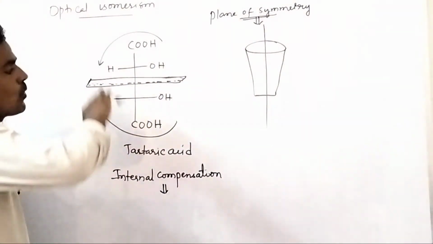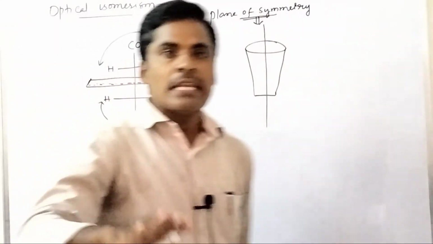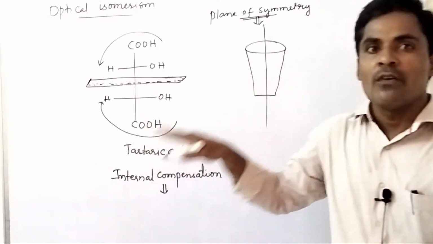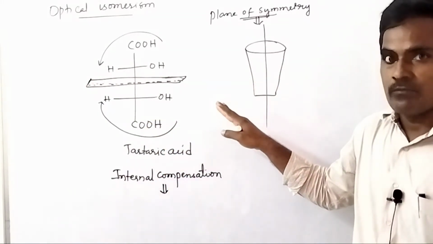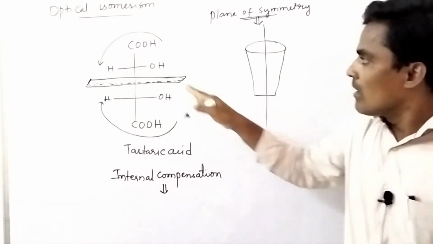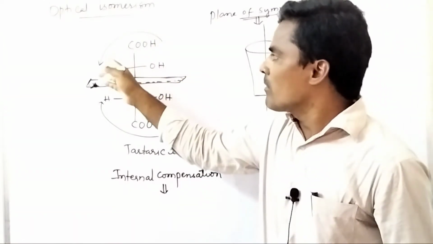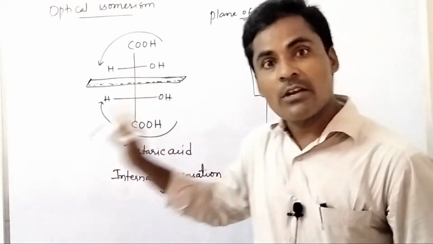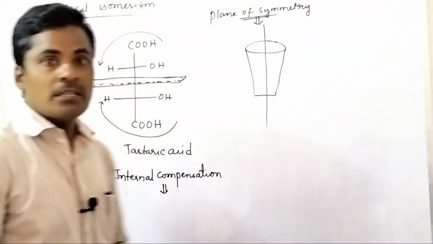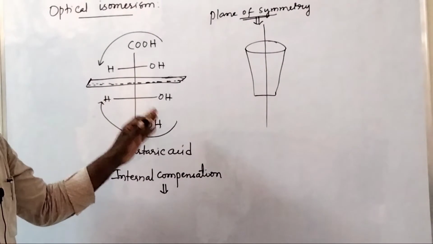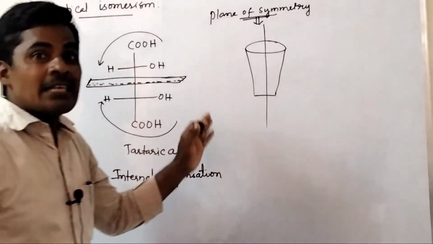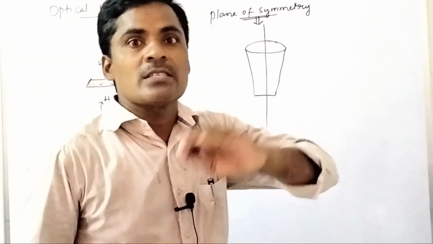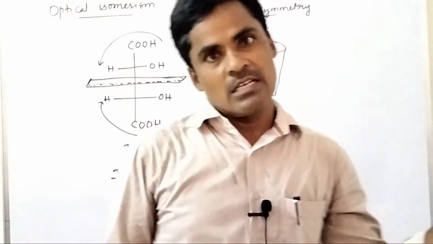All meso compounds are optically inactive because of the presence of a plane of symmetry. The rotation caused by one half of the molecule is cancelled by the other half, hence the net rotation will be 0. That means meso compounds cannot rotate plane polarized light either towards the clockwise or anti-clockwise direction.